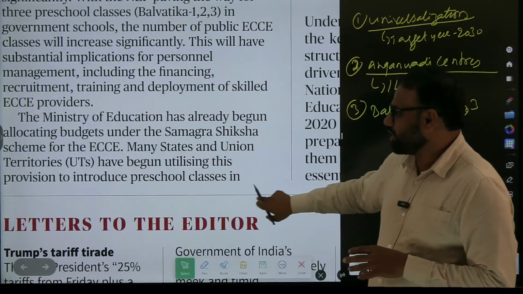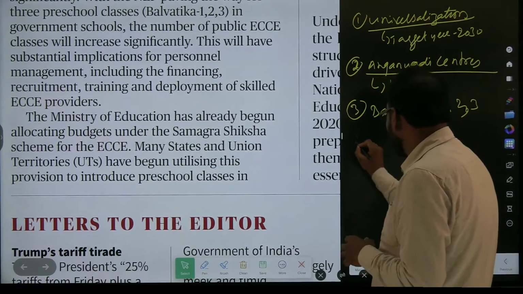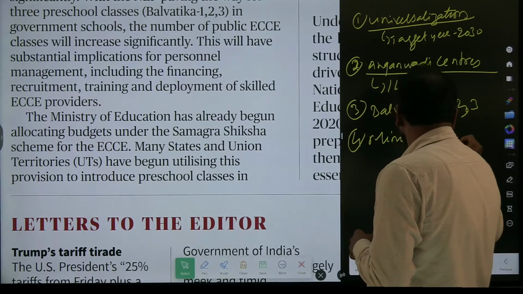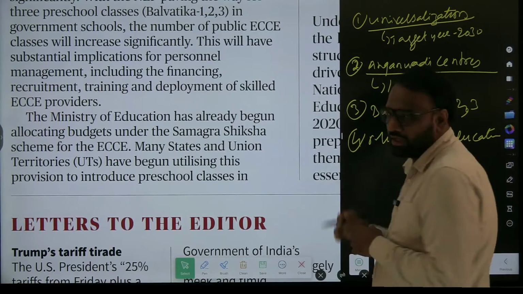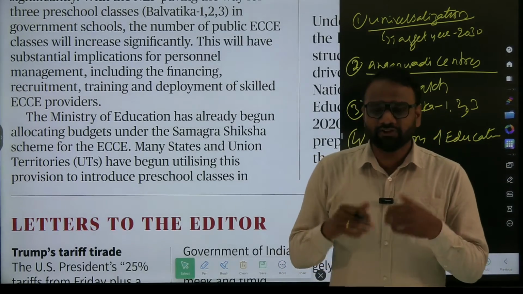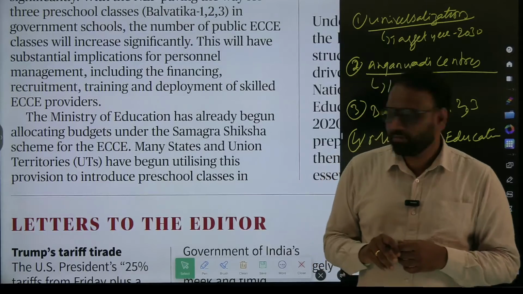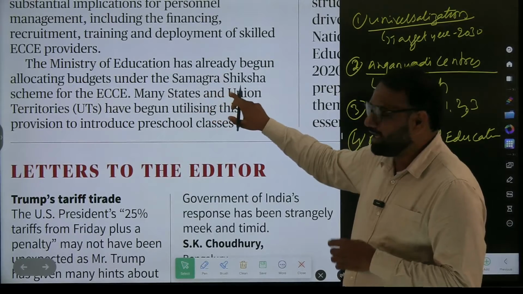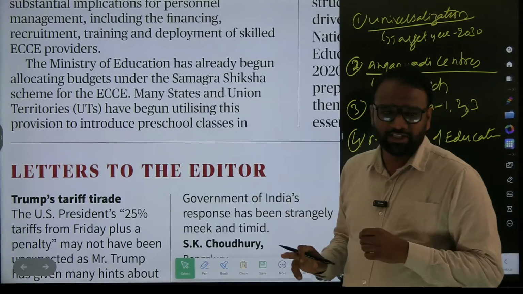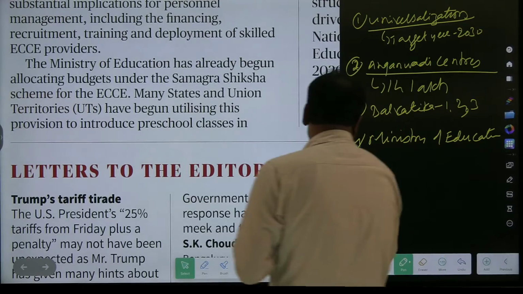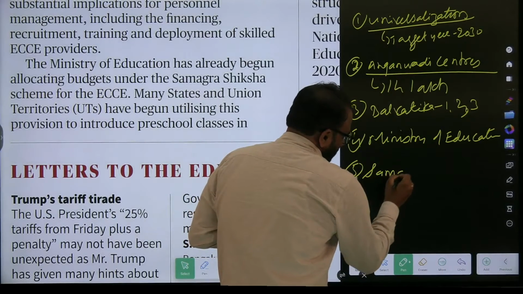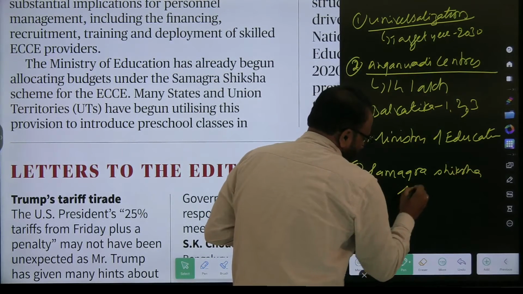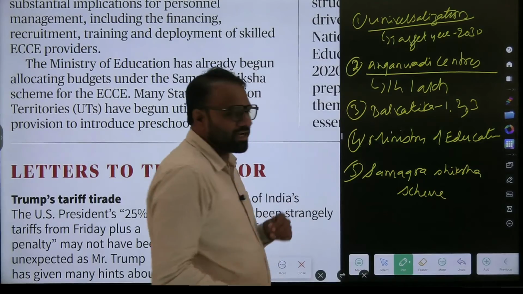The Ministry of Education has already begun. So here we came across Ministry of Education. It means the goal of implementing NEP lies with which ministry? Ministry of Education. Ministry of Education has already begun allocating budgets under the Samagra Shiksha scheme for the ECC. We came across one more scheme. What is that? Samagra Shiksha scheme. So questions will be directly asked from the Samagra Shiksha scheme.